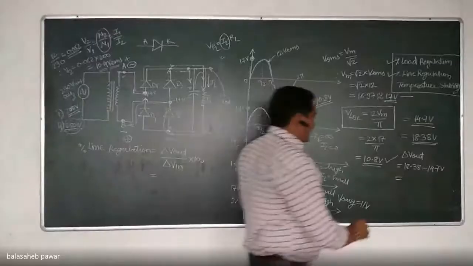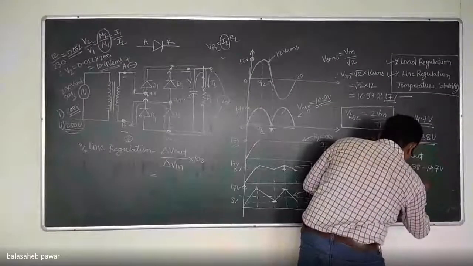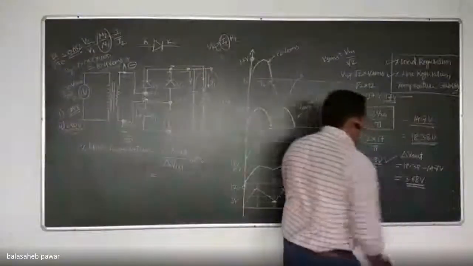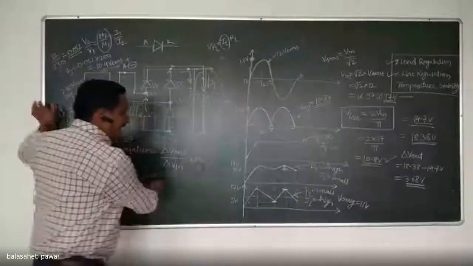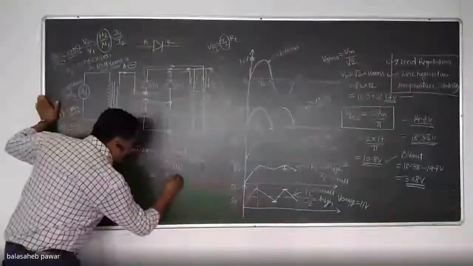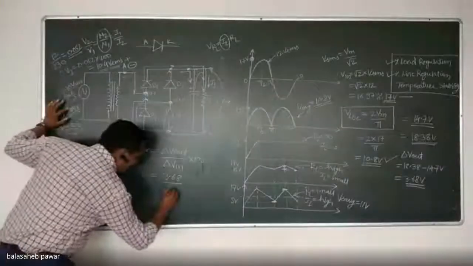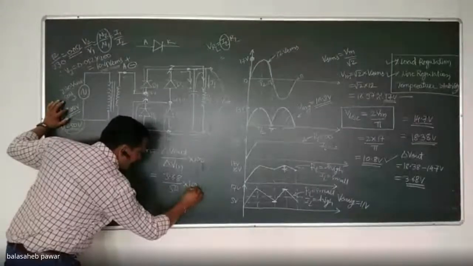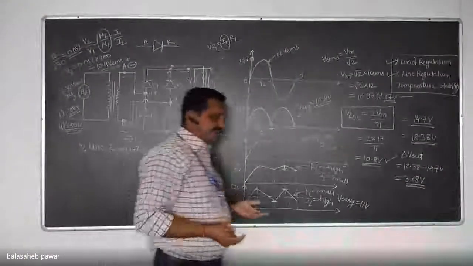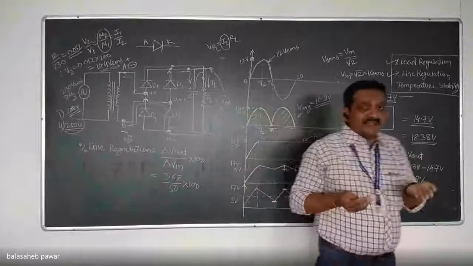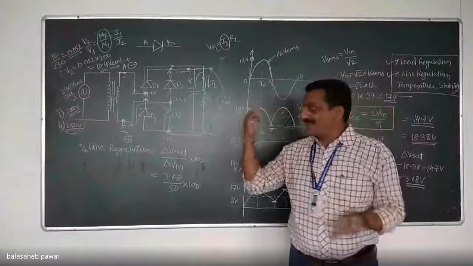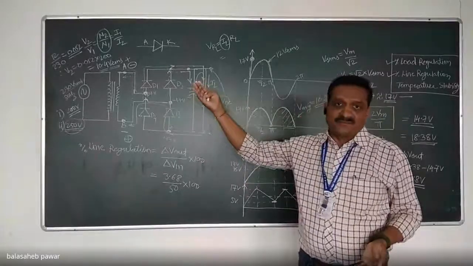3.68 volts. Very nice. So this is the delta V out right now. So I will take it over here, 3.68 divided by delta V in. It is 50. Are you agreed? Because we are considering change in supply voltage from 200 volts to 250 volts. That is our main input right now.